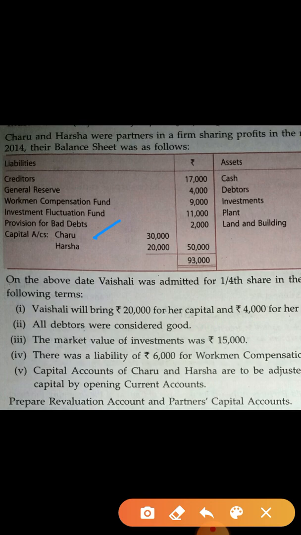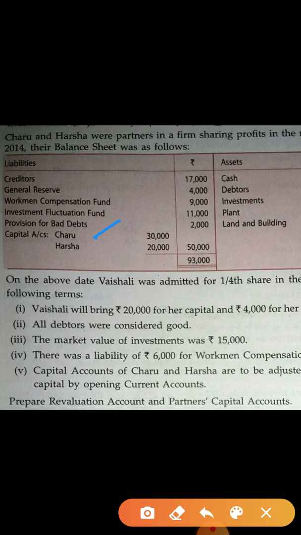Now all debtors are good, so you have to decrease this provision, this liability. When you decrease a liability, it will come on the credit side. So this provision for doubtful debt you write on the credit side of the revaluation account.